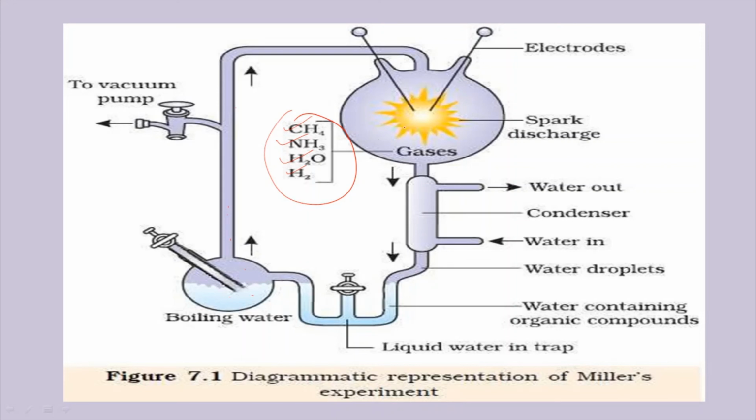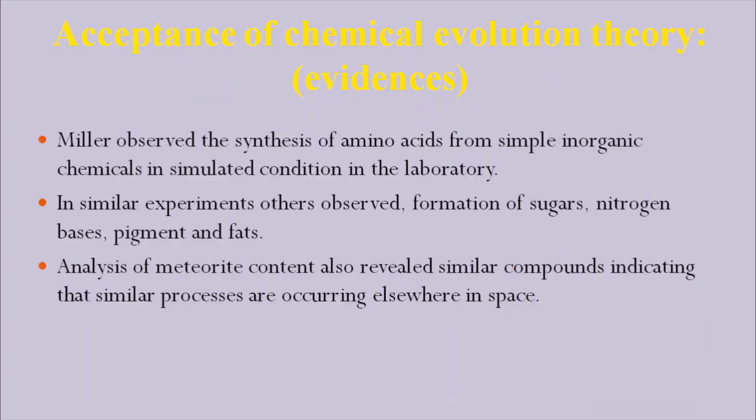Now, acceptance: how has this theory been accepted? The Oparin-Haldane hypothesis, experimentally performed by Miller, has been accepted. How? Some other scientists also performed this experiment, and they observed the formation of sugar molecules, that is carbohydrates, CnH2nOn, nitrogenous bases, that is adenine, guanine, cytosine, thymine, and uracil.